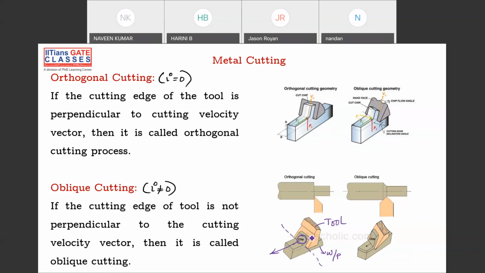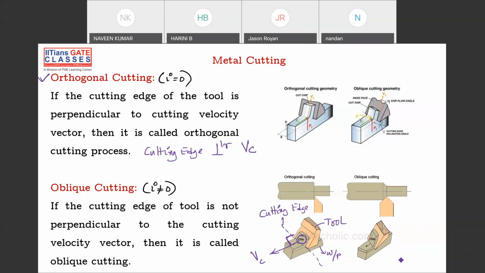This is your cutting edge, and this is your cutting velocity VC. If your cutting edge and cutting velocity are perpendicular to each other, then it is called orthogonal cutting. So you can say the cutting edge is perpendicular to cutting velocity, or both are at 90 degrees. You can read here: if the cutting edge of the tool is perpendicular to the cutting velocity vector, then it is called an orthogonal cutting process. That's it.